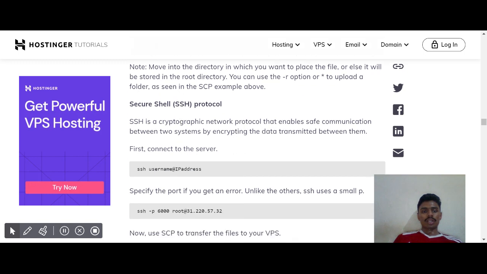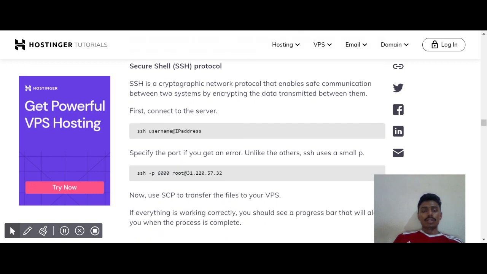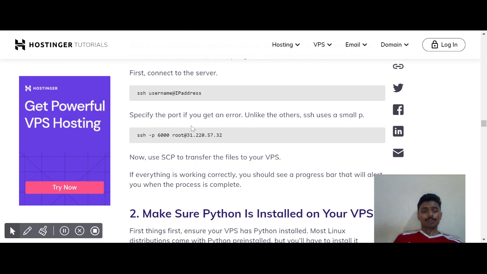Anyways, the secure shell SSH protocol. SSH is a cryptographic network protocol that enables safe communication between two systems by encrypting the data transmitted between them. First, connect to the server with ssh username at the rate IP address. Specify the port if you get an error. SSH uses a small p: ssh -p 6000 root at the rate 31.220.57.32.